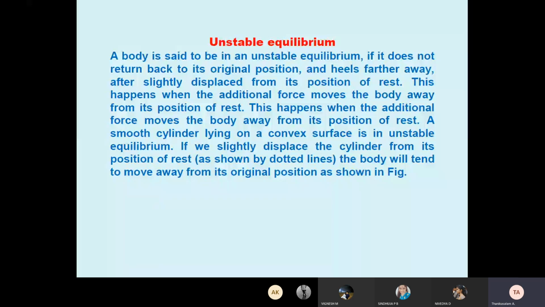Yes, sir. A body is said to be in an unstable equilibrium if it does not return back to its original position and goes farther away after being slightly displaced from its position of rest. This happens when the additional force moves the body away from its position of rest. A smooth cylinder lying on a convex surface is in unstable equilibrium. If we slightly displace the cylinder from its position of rest, as shown by dotted lines, the body will tend to move away from its original position, as shown in the figure.